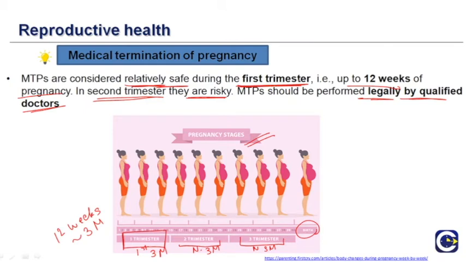You should really remember this because there are sometimes questions from here in the NEET examination. Like, when is it safe to have medical termination of pregnancy? You should remember either the first trimester, up to 12 weeks, or 3 months.